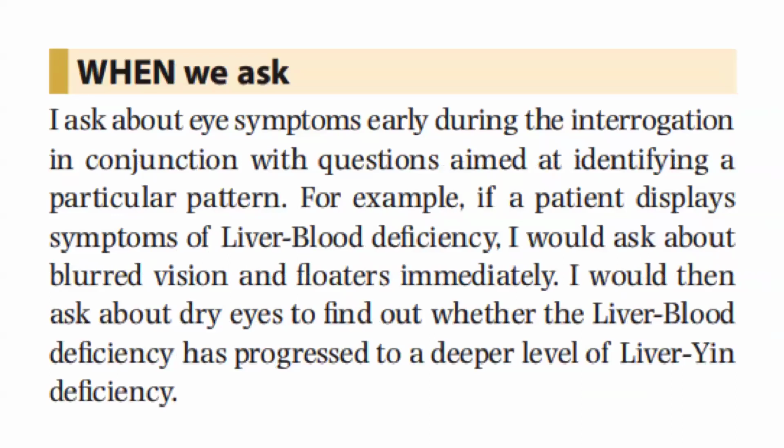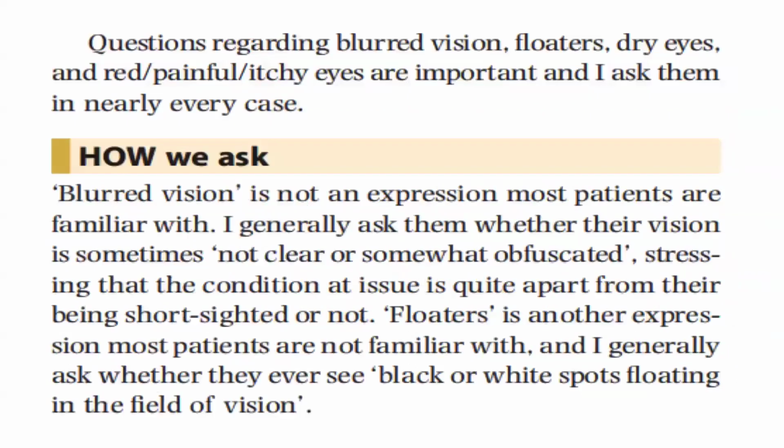We'd also then ask about dry eyes, to progress to a deeper level of liver yin deficiency. Questions regarding blurred vision, floaters, dry eyes, and red, painful, itchy eyes are important, and we ask them in nearly every case. How do we ask these questions?